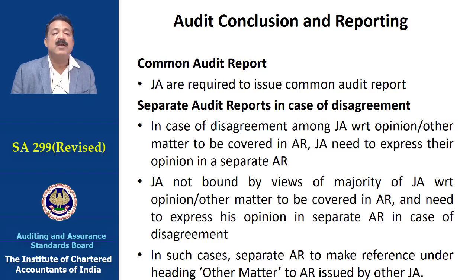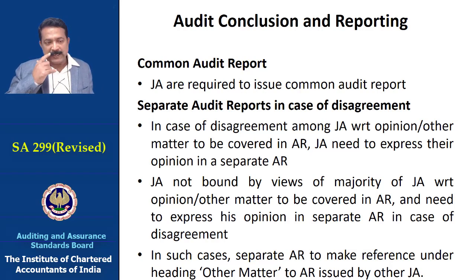In case of a disagreement among the joint auditors with respect to the opinion or other matters to be covered in the audit report, joint auditors need to express their opinion in a separate audit report. A joint auditor is not bound by the views of the majority. Like you have courts where three judges can say something and one judge can say something else, a joint auditor is on equal footing and is not bound by the views of the others.